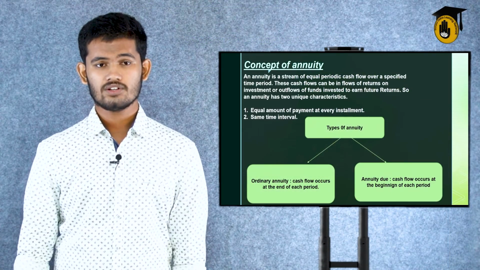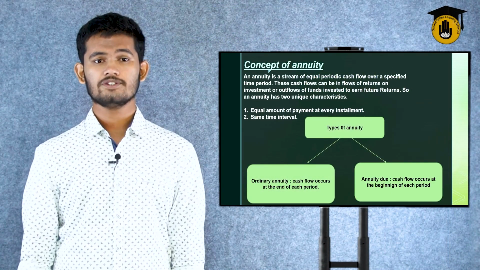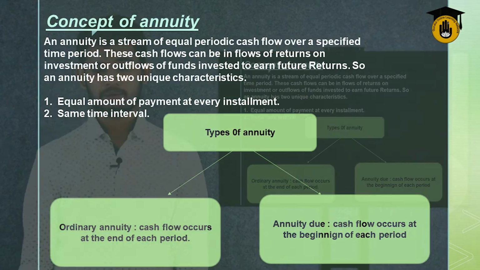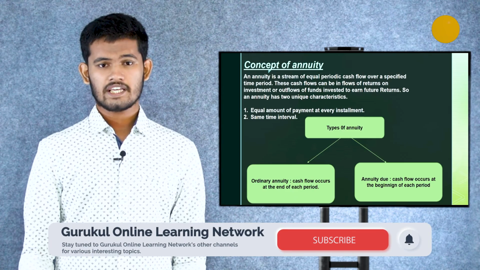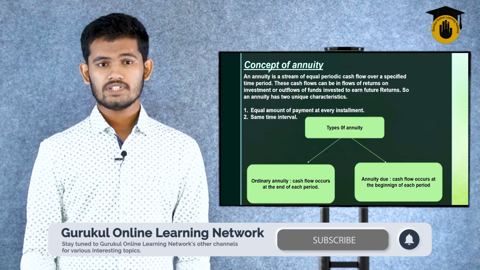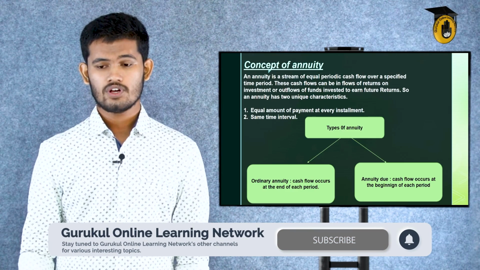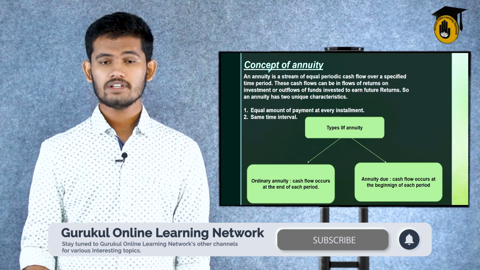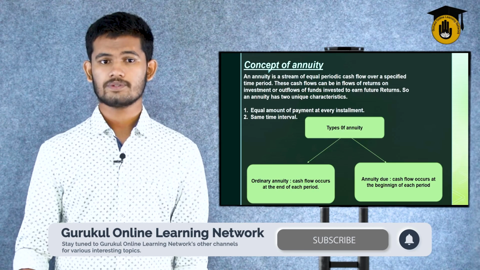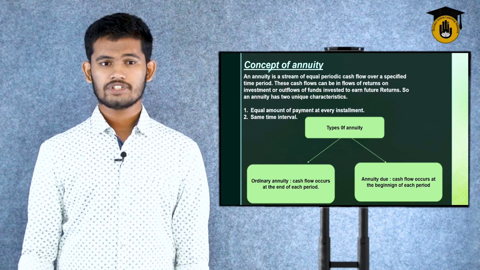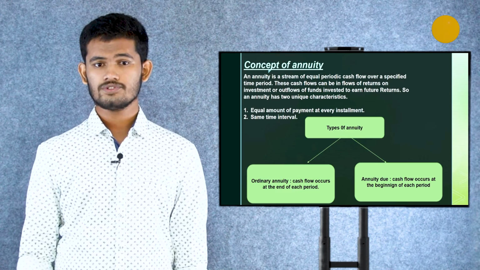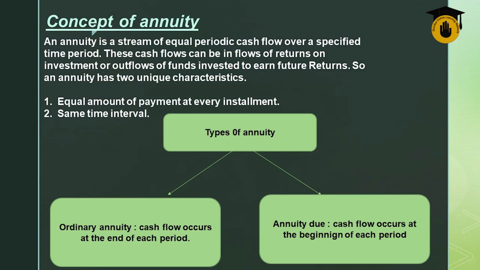So let's take a look at the concept of annuity. An annuity is a stream of equal periodic cash flow over a specified period of time. Suppose in a year's 12 months, at the end or the beginning of every month, a specified amount of cash will be transferred to an account, or the cash flow as we know it. These cash flows are returns on investment or outflows of funds to earn a future return. So an annuity has two unique characteristics: equal amount of payment at every installment, and secondly, the same time interval.